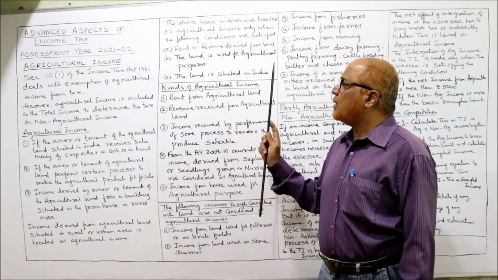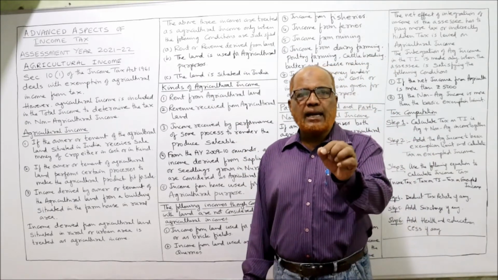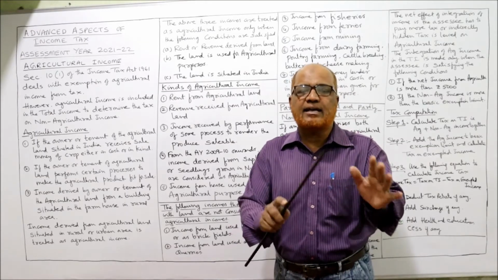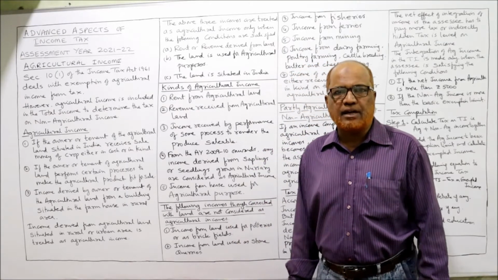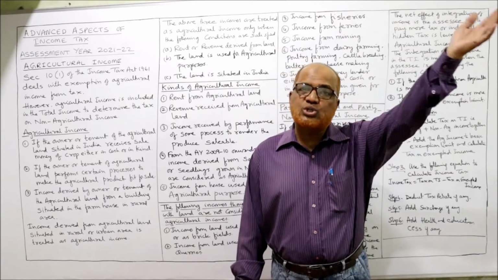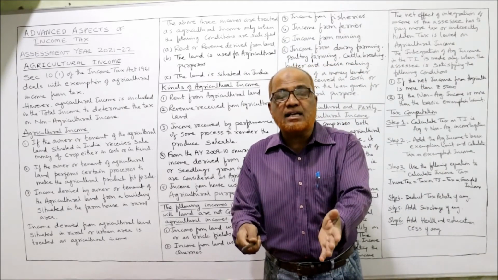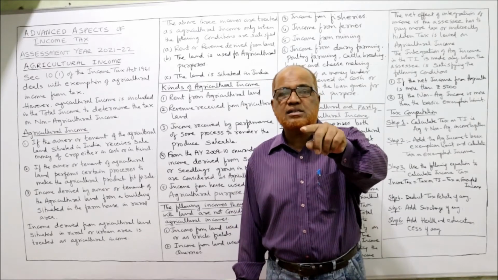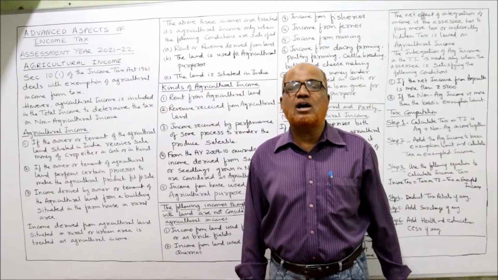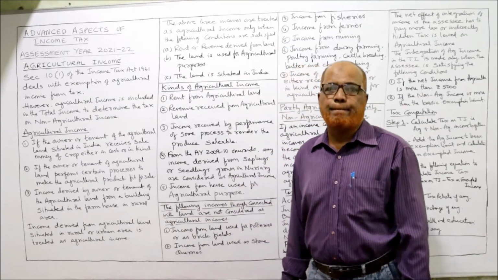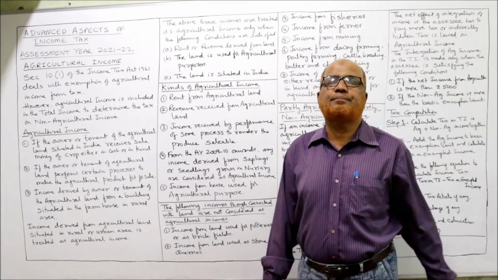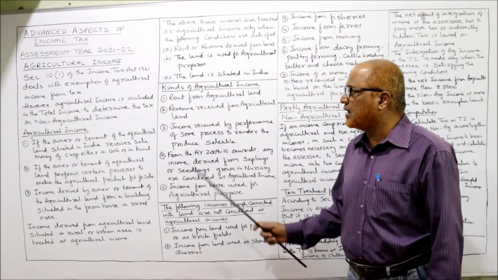Then, the land must be situated in India. That means only agricultural income from Indian land will be exempted. If a person earns agricultural income outside India, then it is taxable in India. Agricultural income earned outside India is taxable in India if the assessee is an ordinarily resident person. So these are the three conditions to be fulfilled. Then only we can say the income is agricultural income.